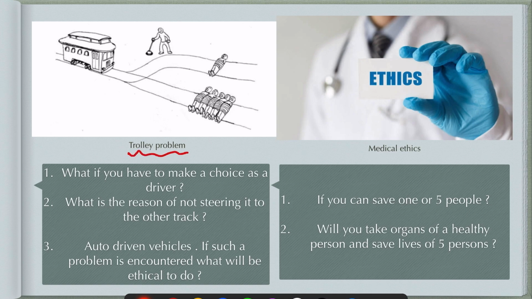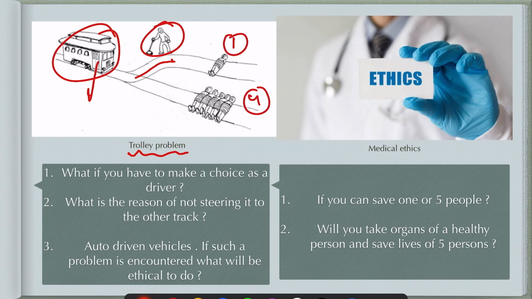What if we have to make a choice as a driver? So this is basically a trolley and you are the driver, or the person handling it. A trolley is coming, and on the railway track there are five people lying, and you can change the track of the train and kill one person instead of five. So what will you do in that case?